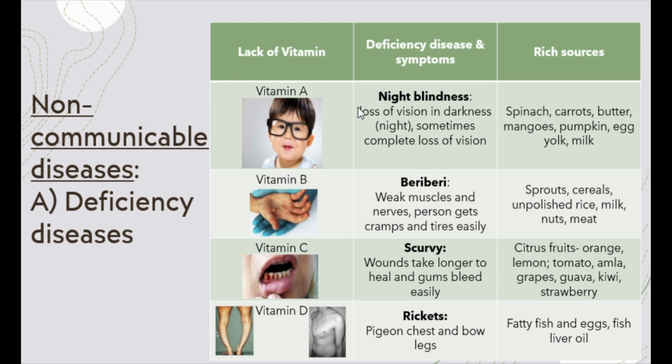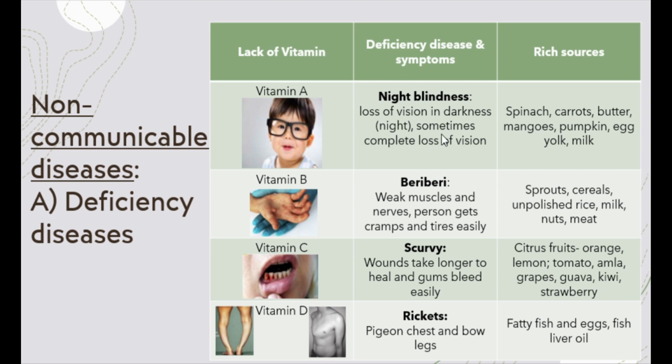Vitamin A is very important for good vision. Vitamin A is responsible for the makeup of the photoreceptors on the retina of our eye. So, a deficiency or a lack of vitamin A in the diet causes a condition called night blindness, where the person loses his or her vision in darkness, that is, at night.